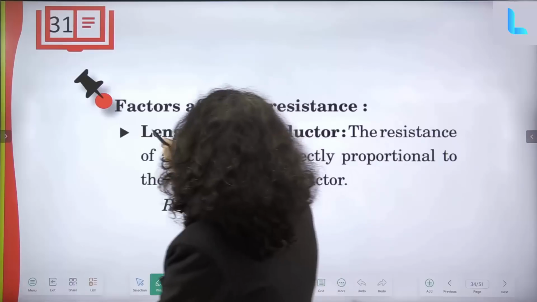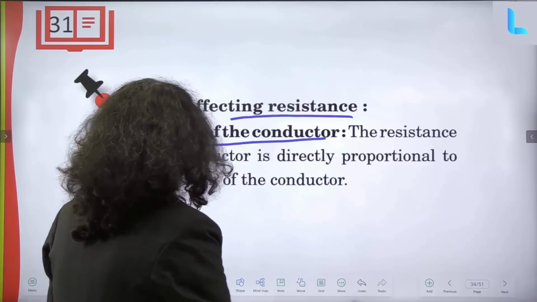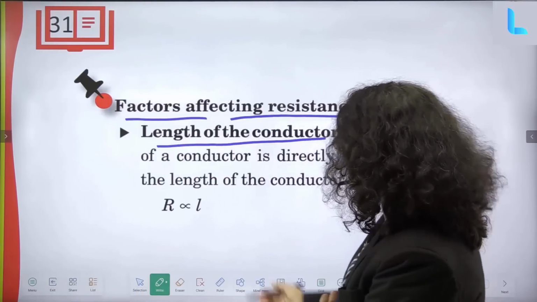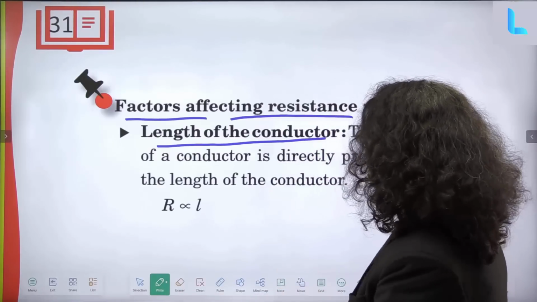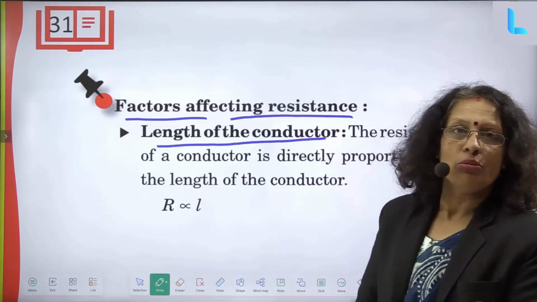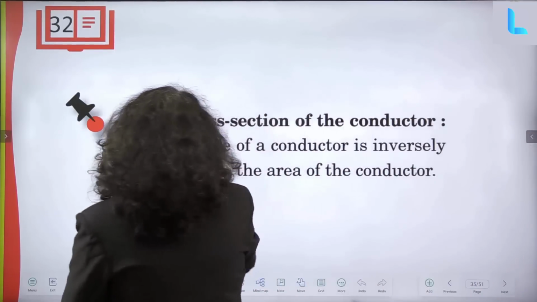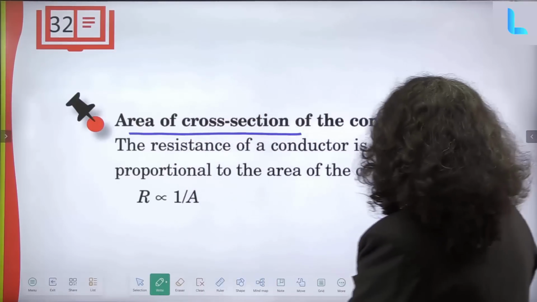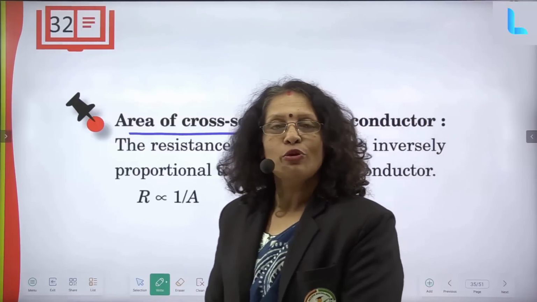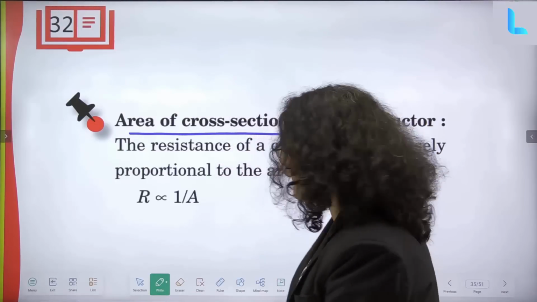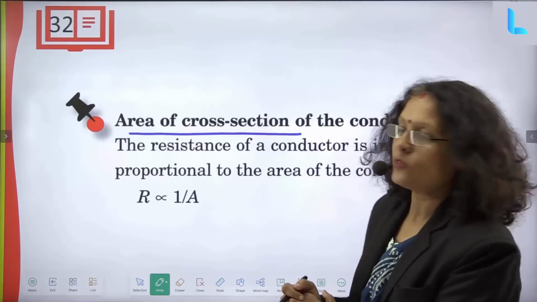Now what are the factors which will affect the resistance? The first factor is the length of the conductor. The resistance of a conductor is directly proportional to length, so R is directly proportional to L. That is why resistance will be affected if the length of the conductor changes. Now area of cross section: resistance is inversely proportional to area of cross section, so R is proportional to 1 by A. So it will affect inversely. The more the area of cross section, the less the resistance.